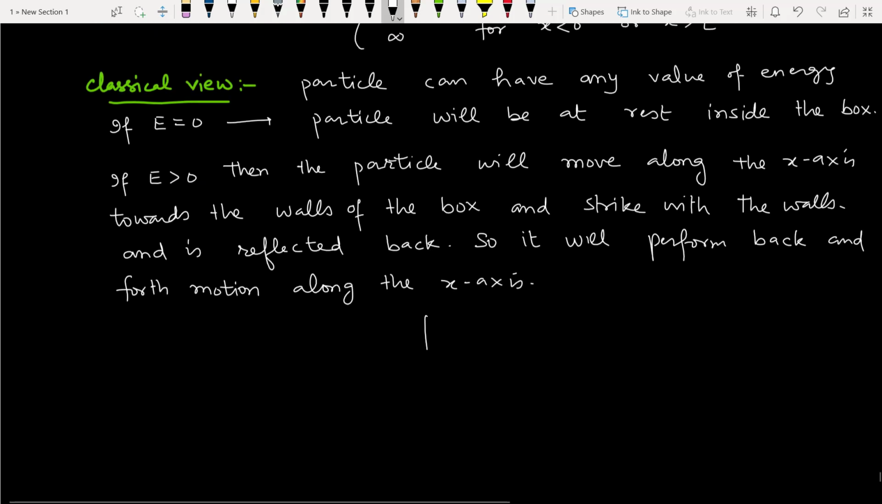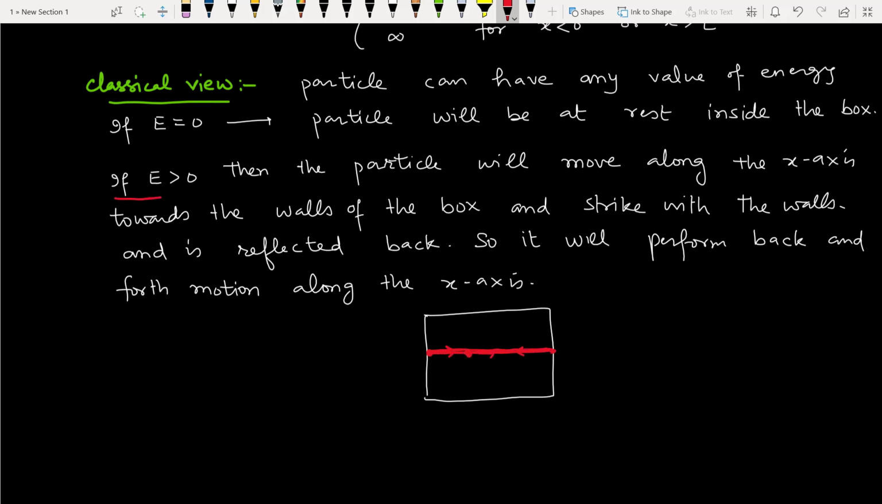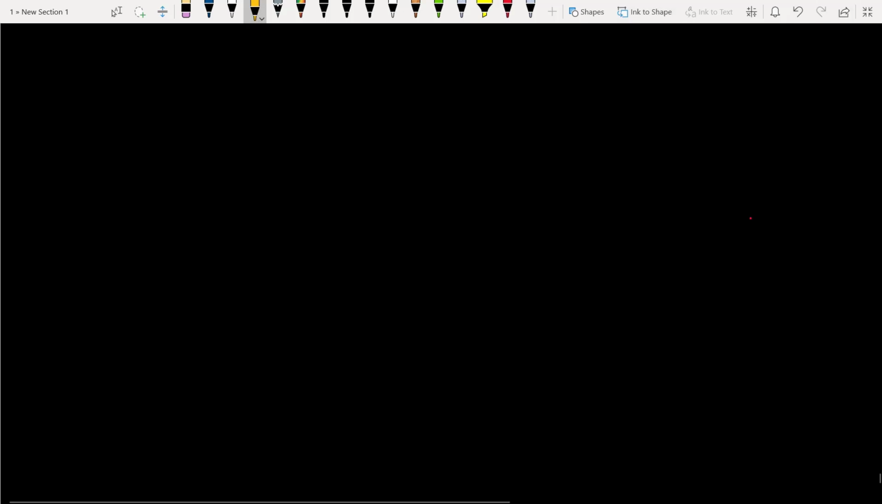So if we have a box, then the particle will move like this, strike with the walls, come back, and keep on moving like this along the x-axis if it is having positive energy. So this is the classical view of the concept particle in a box. We come to the quantum mechanical view.